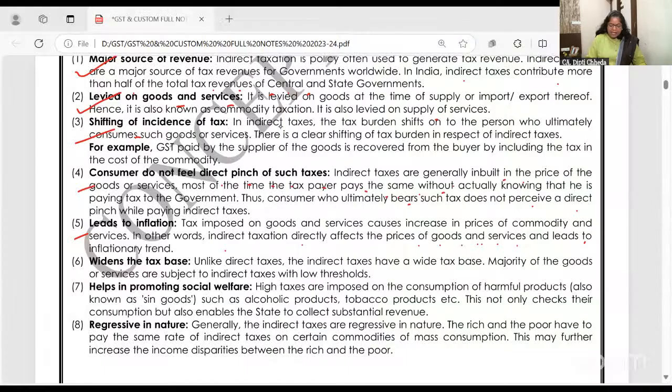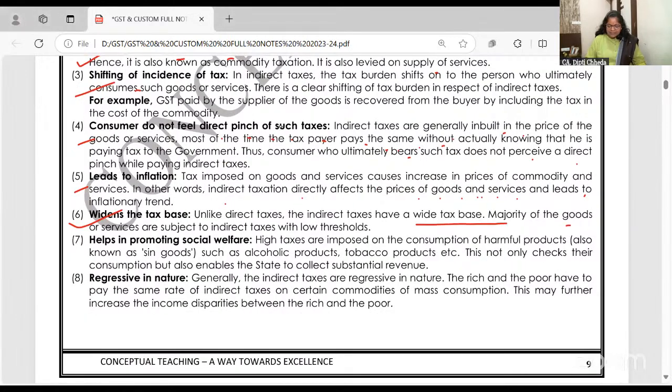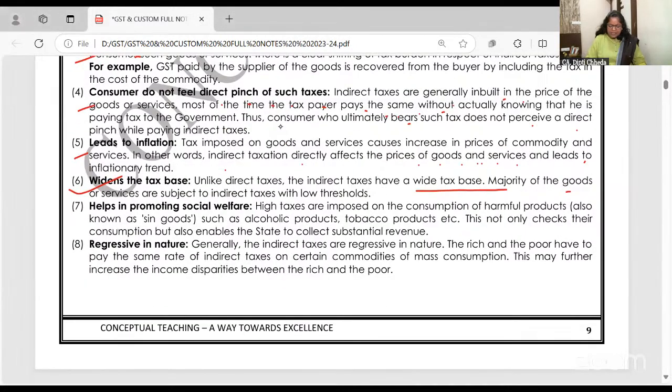So of course overall inflation is reduced, but there were so many goods and services which were out of taxes, but now on this also GST, on that also GST. So like this it is getting wider. That's what they wanted to say. I'm just saying, read it. Any confusion you have, you can ask. It widens the tax base, majority of goods and services. It helps in promoting social welfare.